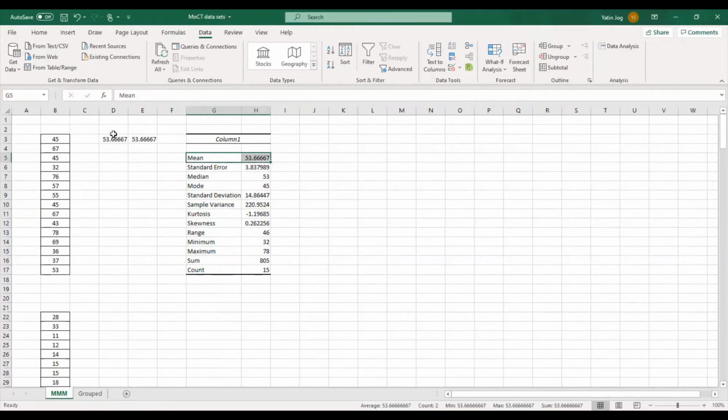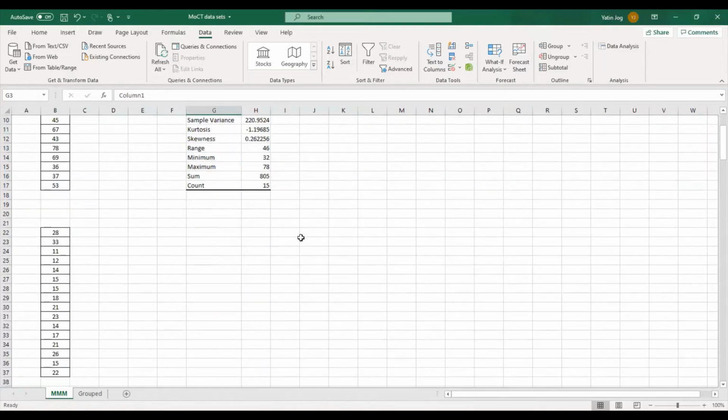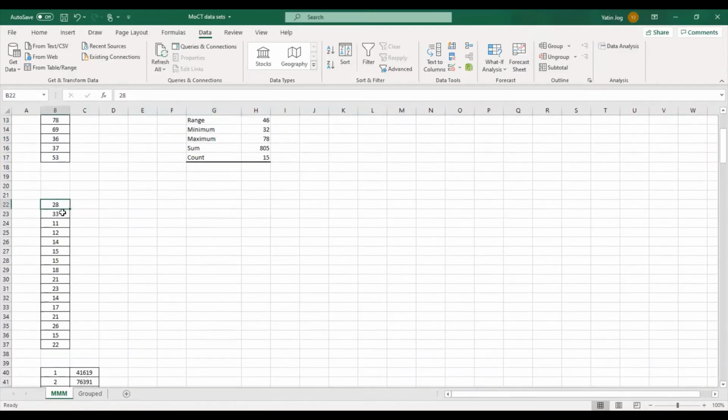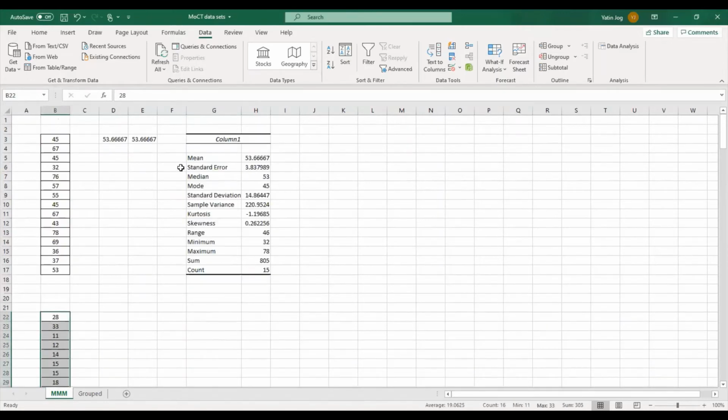So these are the three methods using which you can calculate mean for ungrouped data. This is by using the actual formula, this is by using AVERAGE, which is a direct formula, and this is by using descriptive statistics. So you can try to find the mean of this data set using all three methods. But before that, first let me show you median and mode also. So this is about mean.